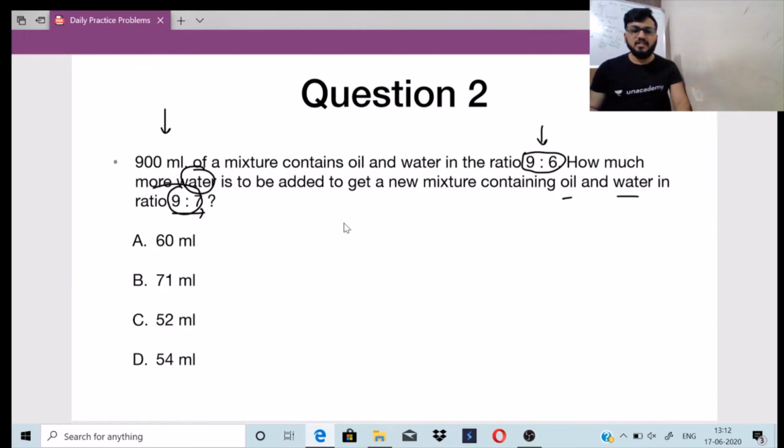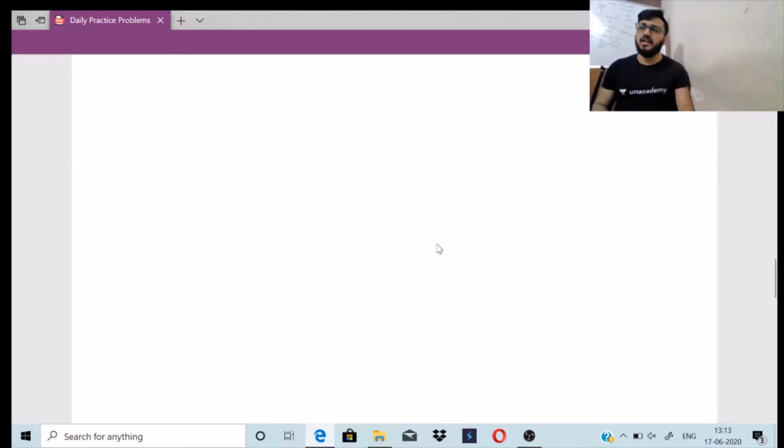The initial ratio is 9:6. This has to be changed to 9:7. That is, 6 has to go to 7. So how much more water should I add? So this is oil to water, right? What is the total quantity of the mixture? It is 900 ml. And what is the initial ratio? The initial ratio is 9:6.